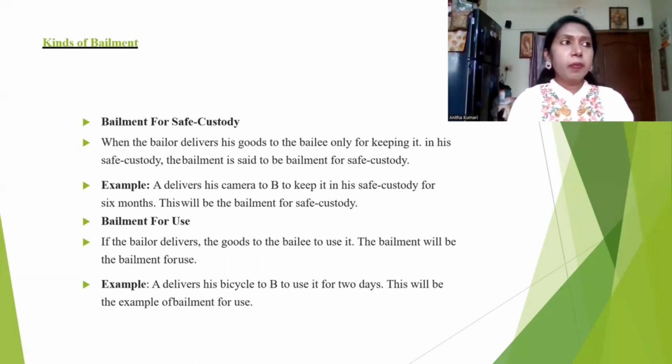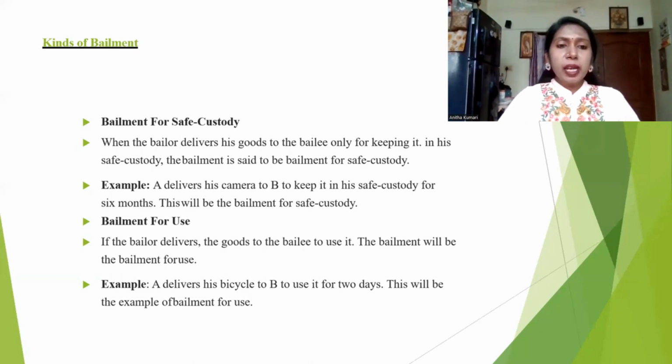I can give you some other example also. I need to go out of station. So for that purpose, I'm handing over my pet, maybe a puppy, to one of my neighbors. I requested him to take care of the puppy for the next 1 month. So this is called bailment for safe custody.